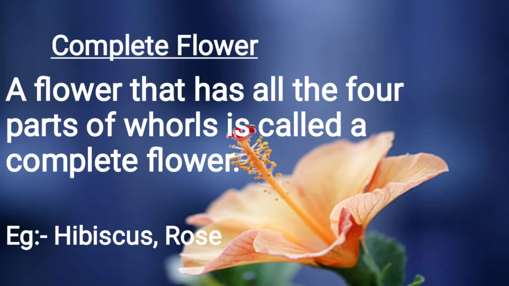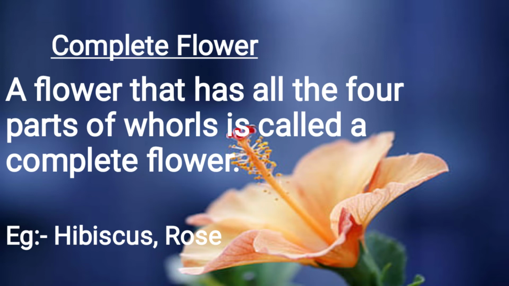When these four parts are included in a flower, that flower is known as a complete flower. For example, hibiscus. You can see in this picture, hibiscus and rose.